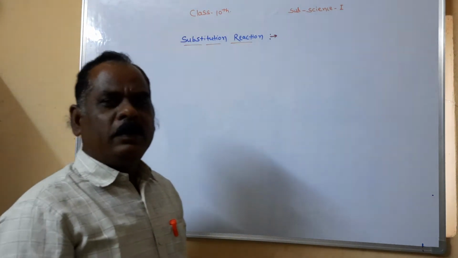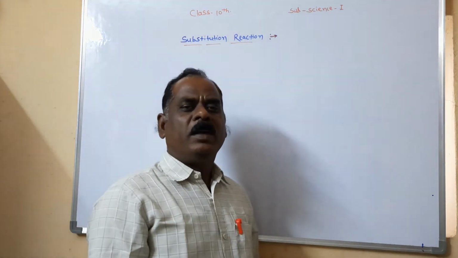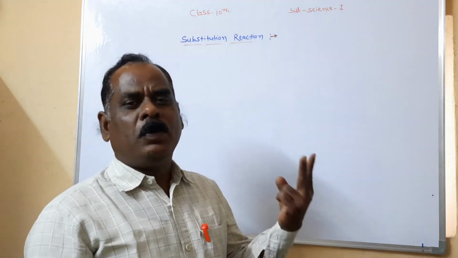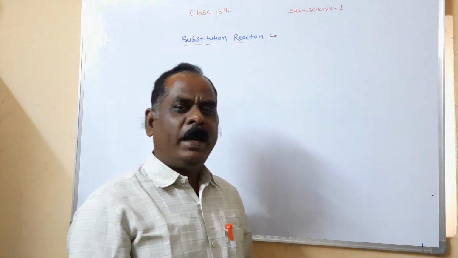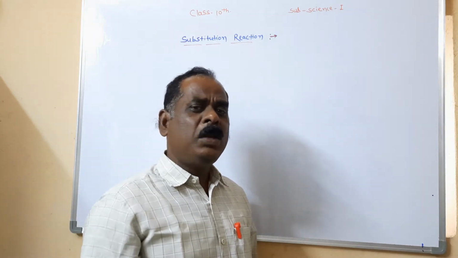You know that in 10th class, hydrocarbon compounds are mainly classified into two types: saturated hydrocarbon and unsaturated hydrocarbon. Again, you know the definitions.